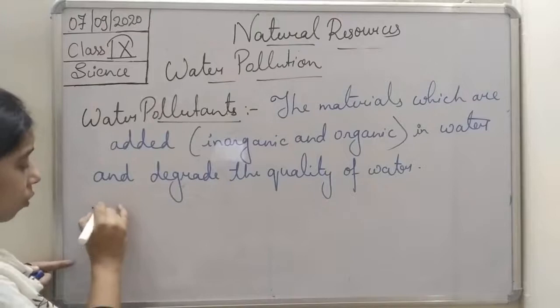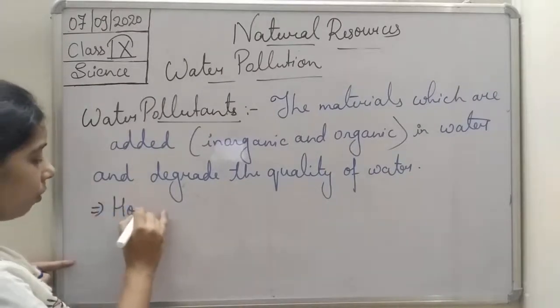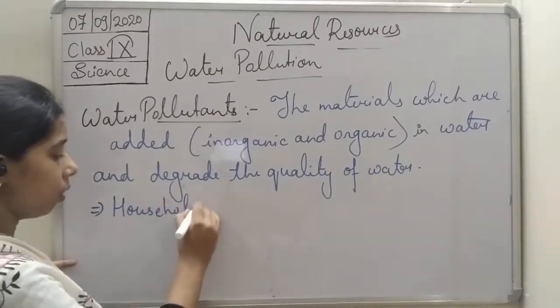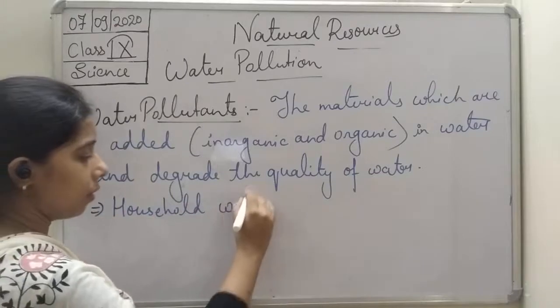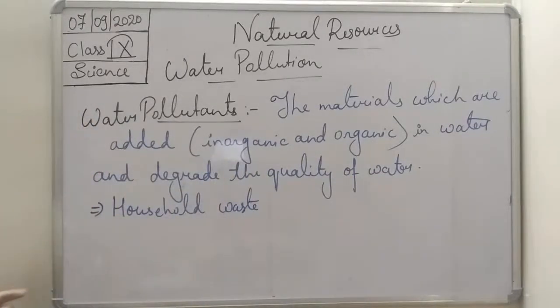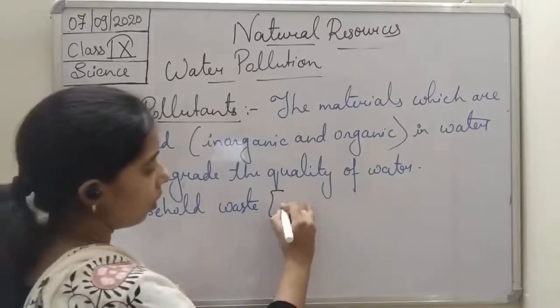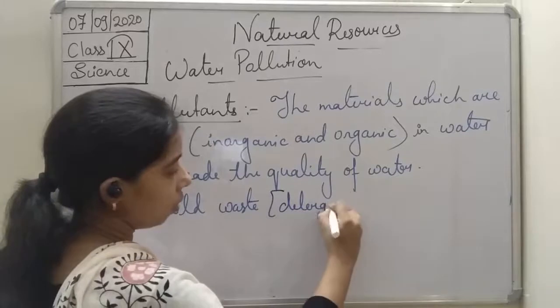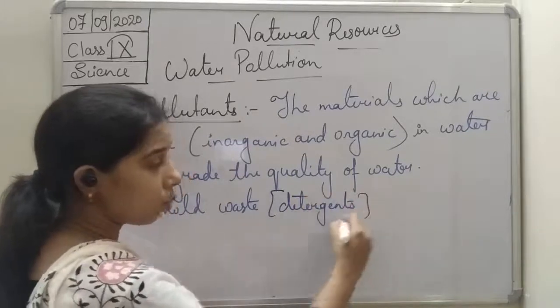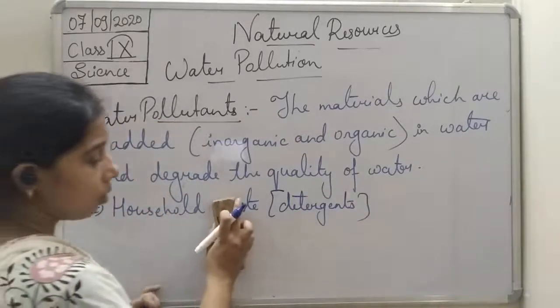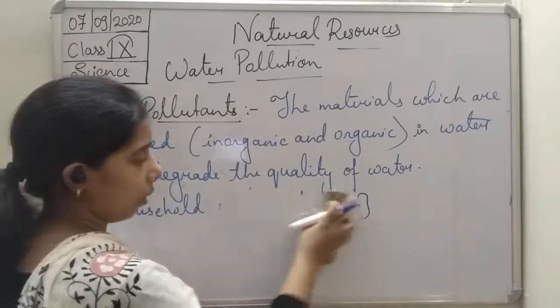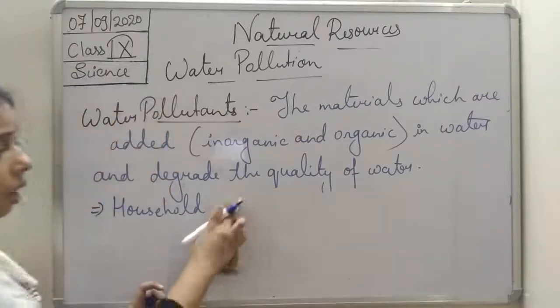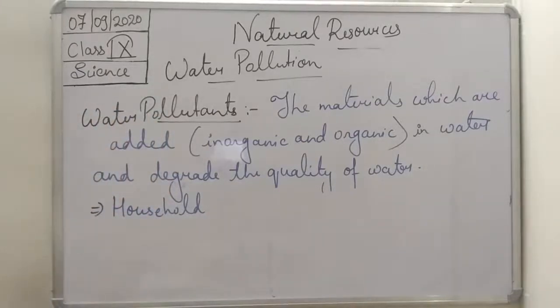Now, what are the different kinds of water pollutants, the addition of which causes water pollution, students? So you see, household waste. In household waste, what kind of waste, student? Like detergent, the things which get mixed into the water. So you see, detergent is what? It is a kind of chemical. So we can write: household detergent.